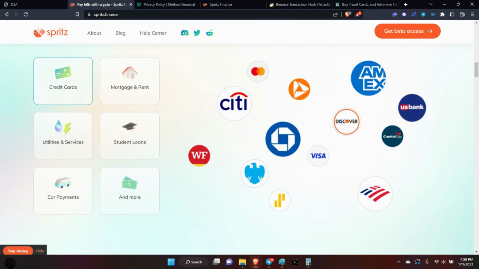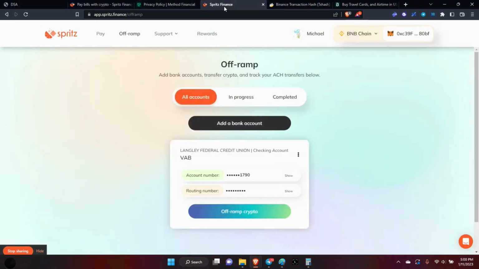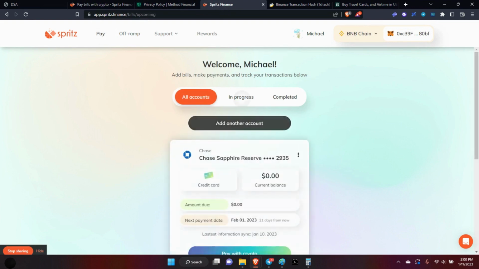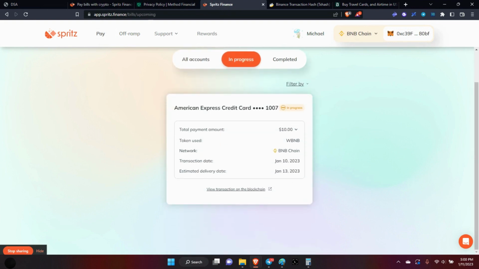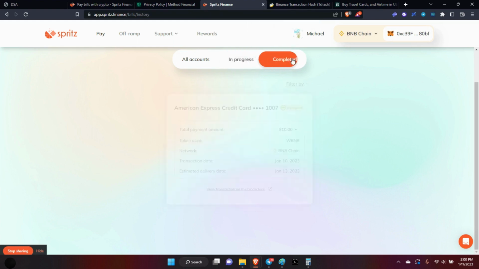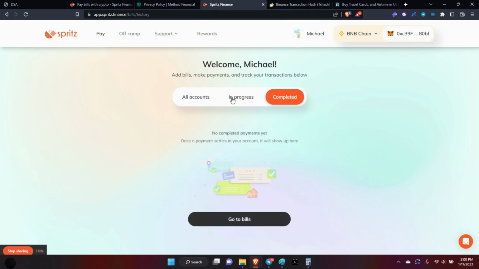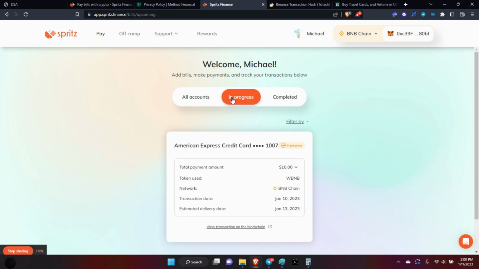If you feel like you can use this to pay your bills, it was really simple and really, really easy. The off ramp, like I said, was 1 day. And like I said, I'm going to find out between now and Friday when American Express will be paid here. So like we're saying, it's in progress. I sent it on the 10th and they're saying the 13th. So 3 days is not really bad to pay a bill, because even my regular bill pay takes time. So it's really all good. Like you see, it's all in progress and it's not completed yet. It's really, really that simple.